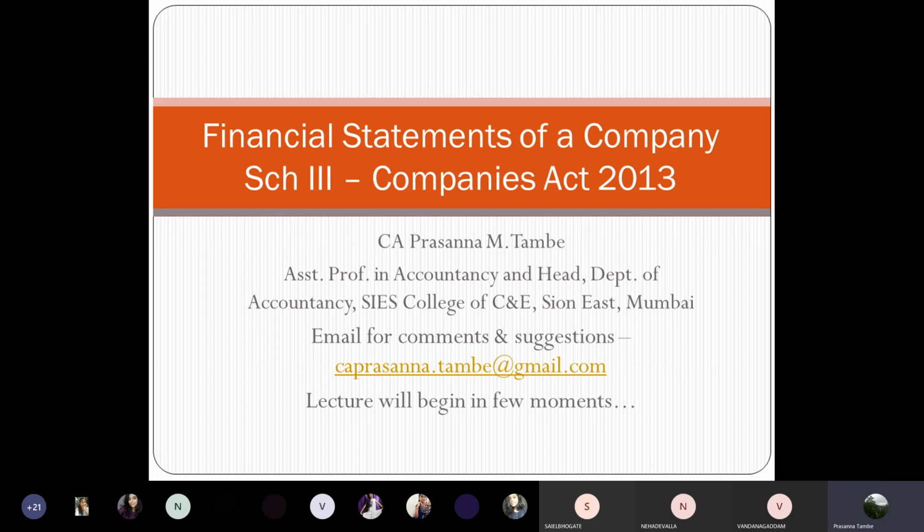Then we broadly reviewed the vertical format of balance sheet, which is provided by Schedule 3. And after that, we have discussed various items along with the disclosure requirements connected with those items with reference to the equity and liabilities. I believe we have completed liability side yesterday. Am I correct? Yes, sir. And then we started off with some details on the asset side also. And I think we have completed fixed assets also.